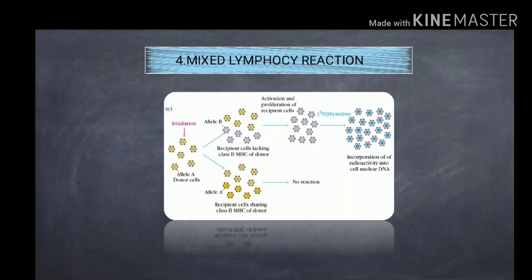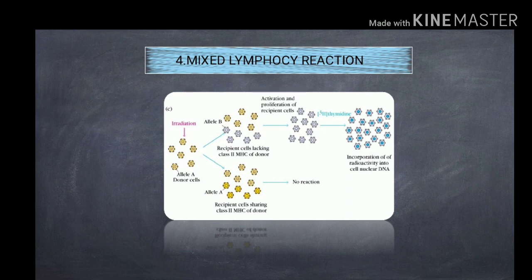Mixed lymphocyte reaction. This test is used to quantify the degree of compatibility in MHC class 1 of donor and recipient. The lymphocytes from the recipient serve as the responder cells and the donor cells act as the stimulator cells.